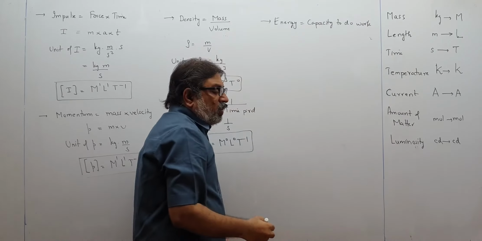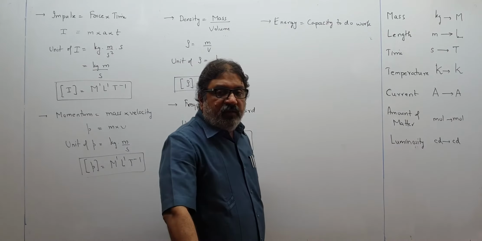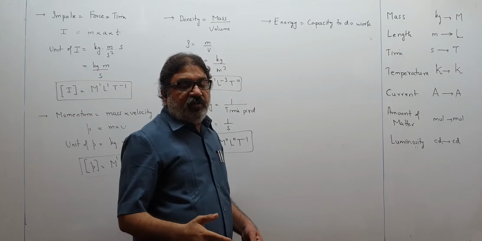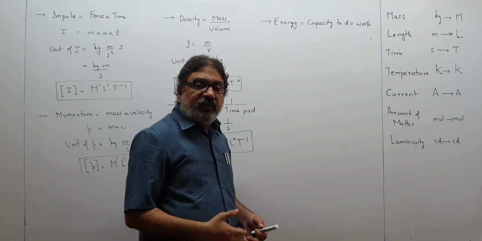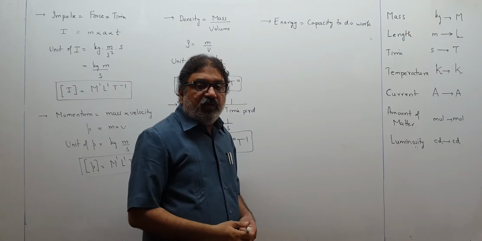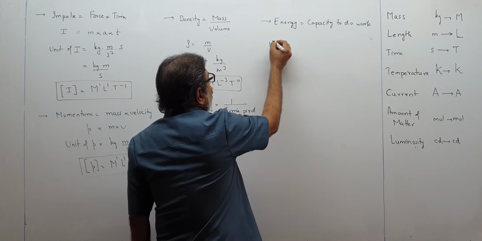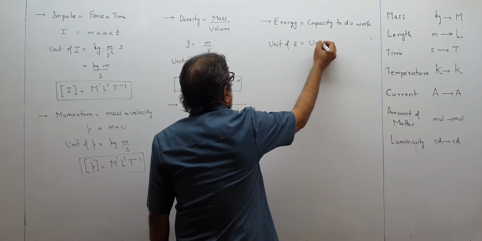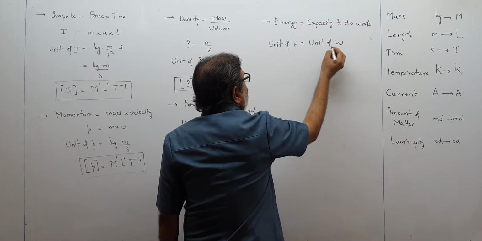So whatever is the unit of work, that will be the unit of energy. So I write like this: unit of energy is equal to unit of work.